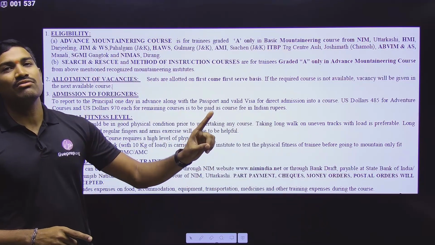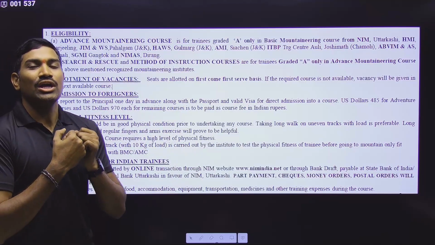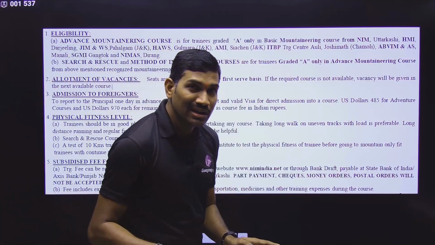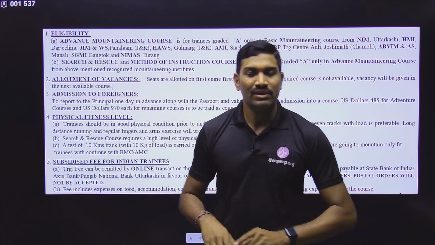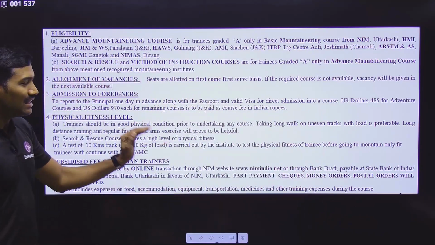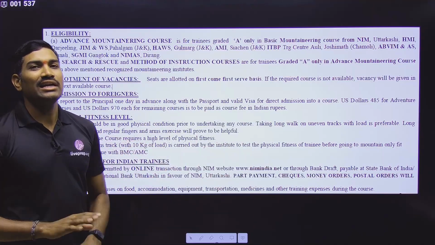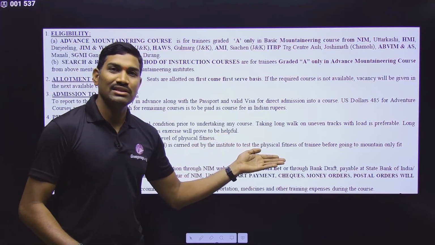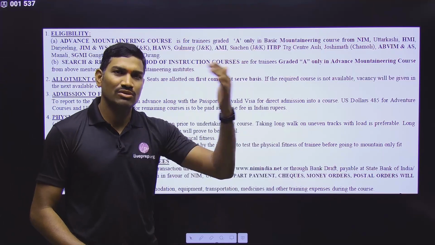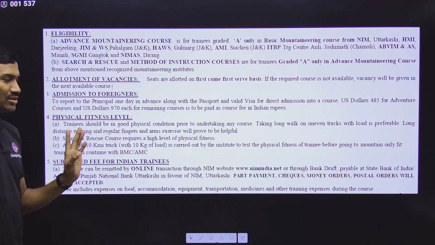Whenever we go for rock craft, every time we go with a load of approximately 15 to 20 kg, to a distance of approximately 8 to 9 kilometers. So that itself is a test. Please understand this. They are not conducting any separate test, but that itself is a test, because only after completion of this rock craft are we moving to the mountain. In this way you can understand this particular sentence.